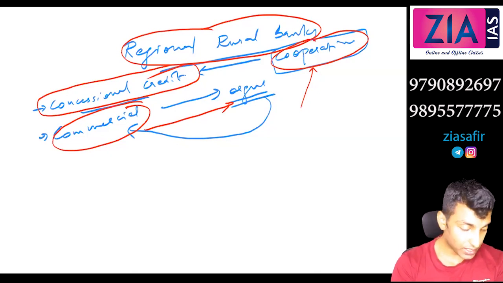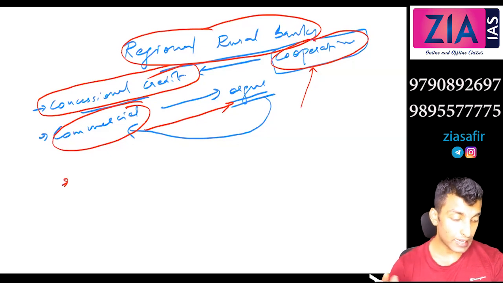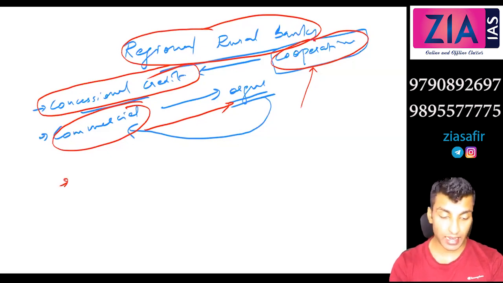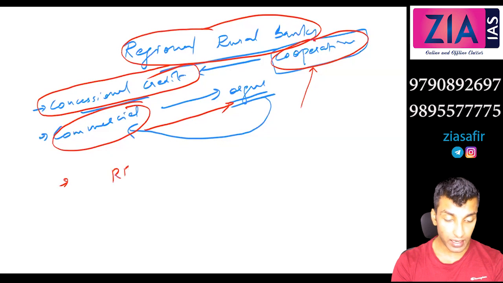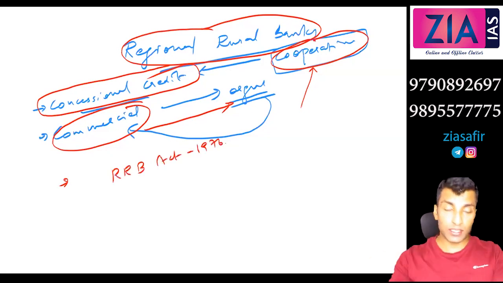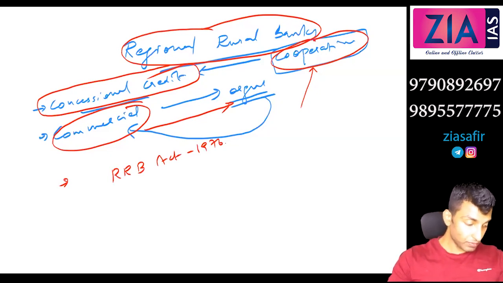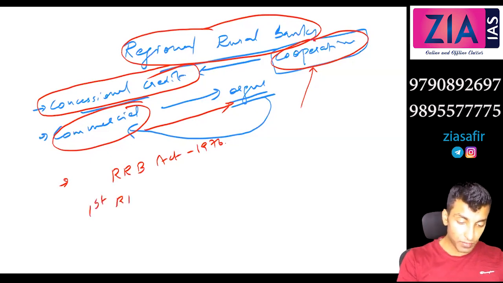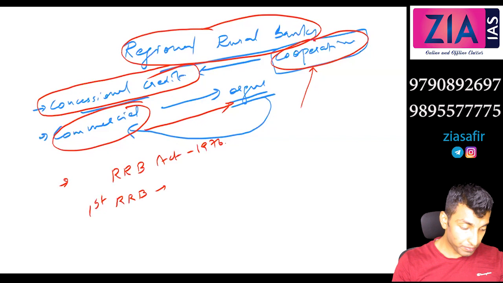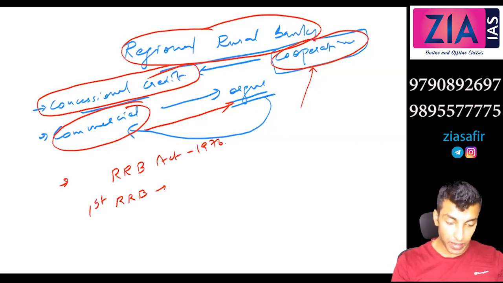Okay. Now registration, you write, it is registered under Regional Rural Bank Act 1976. So registered under RRB Act 1976. What is the first RRB? Any idea? First Regional Rural Bank? The Prathama Bank in Moradabad, right?